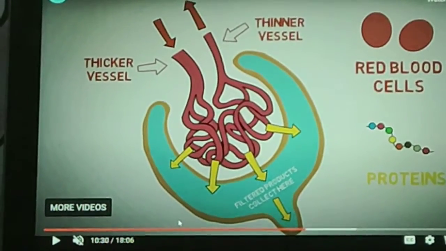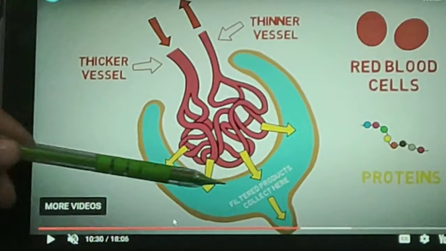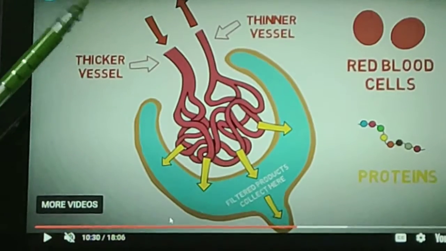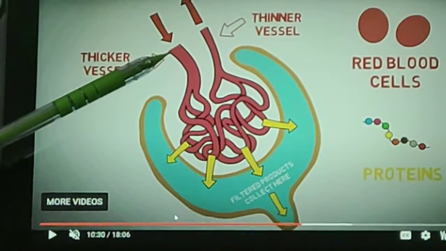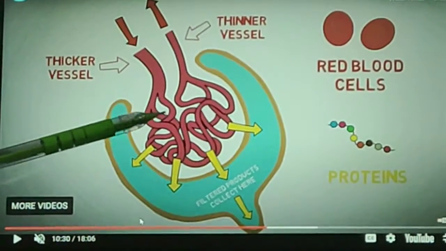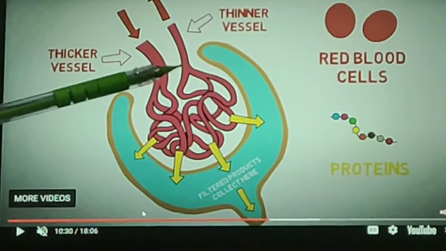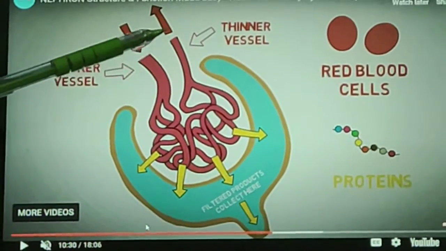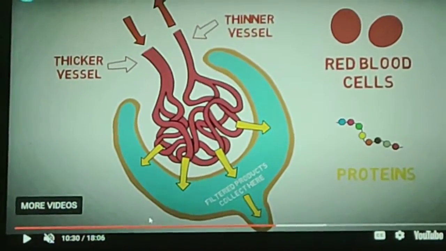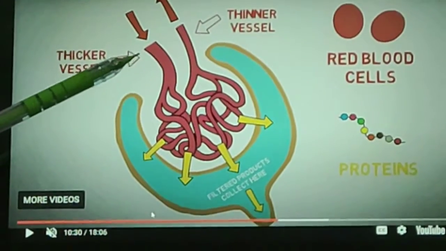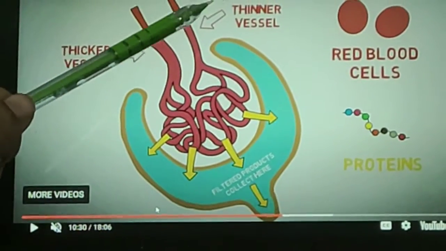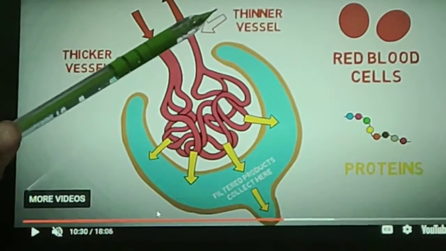Now this Bowman capsule, this blue color Bowman capsule, in it the renal artery divides into the afferent arteriole, and the afferent arteriole further forms a cluster of blood capillaries which join to form the efferent arteriole, which further opens into the renal vein. Now this afferent arteriole is a thicker vessel as compared to the efferent arteriole, which is a thinner vessel.